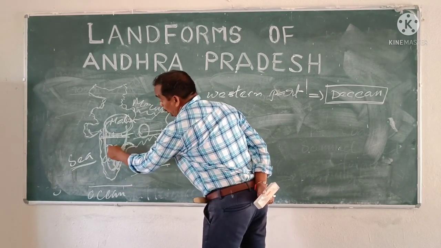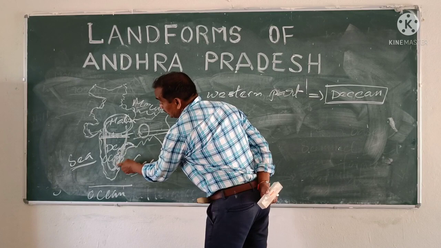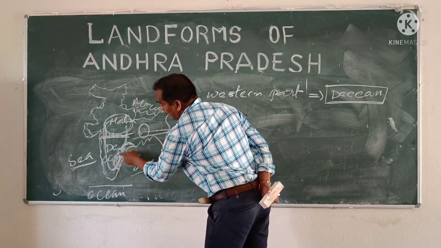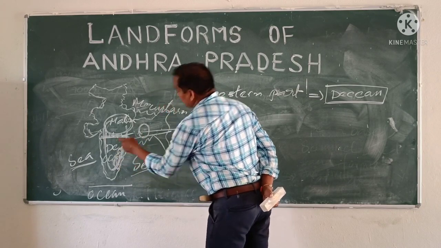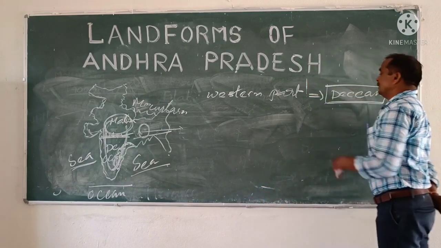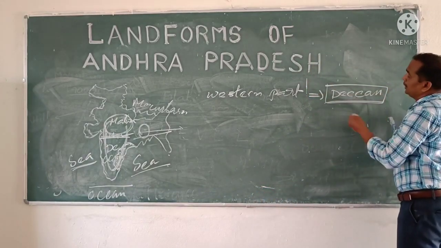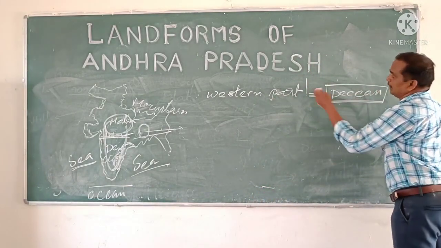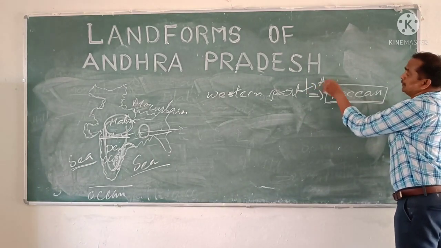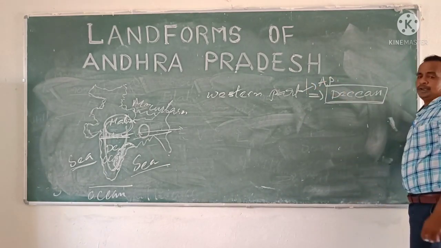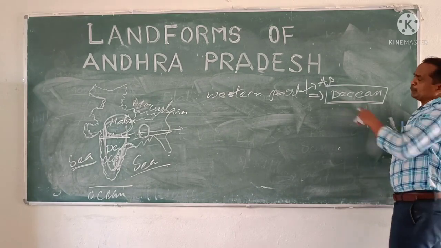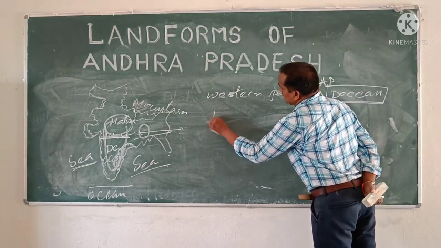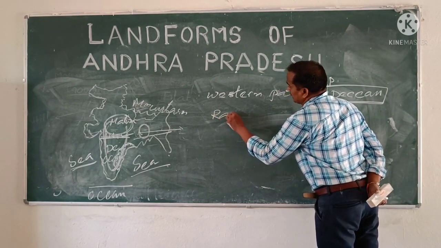This is the Deccan Plateau. These stretches are the eastern stretches. This is Andhra Pradesh. So in Andhra Pradesh, the Deccan Plateau is in the western part. Especially the place covered is Rayalaseema.